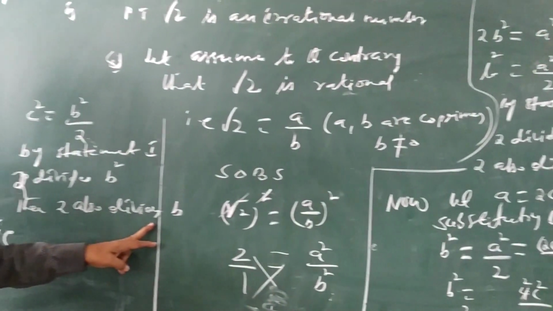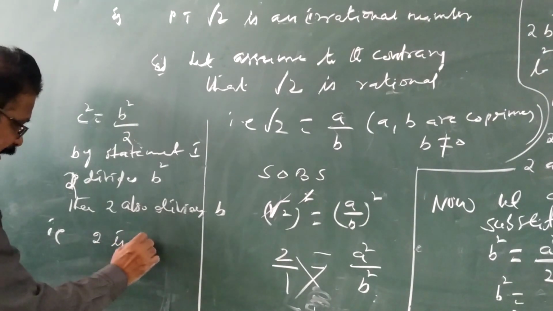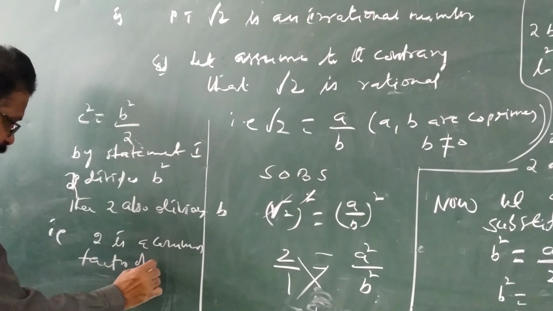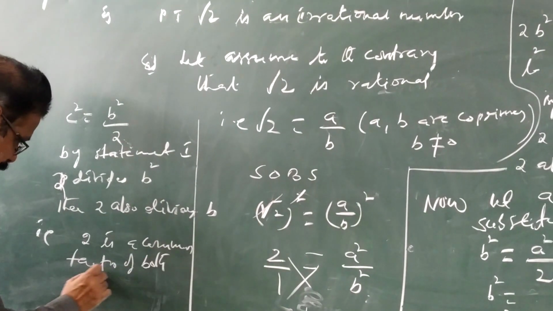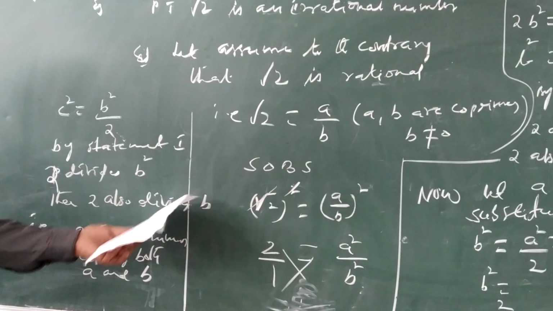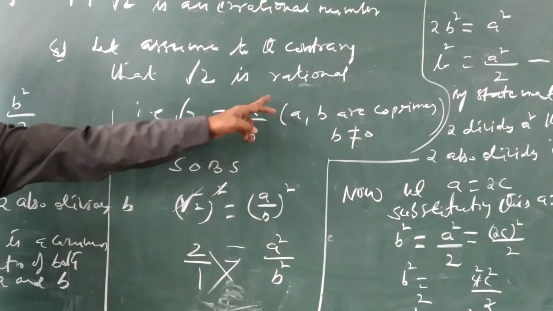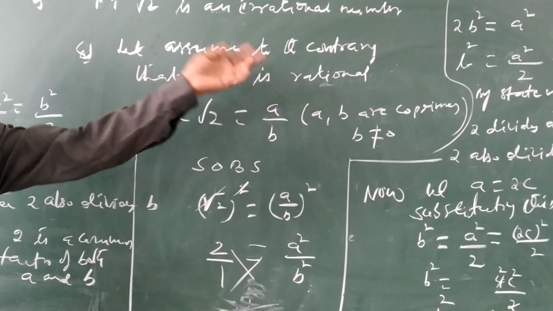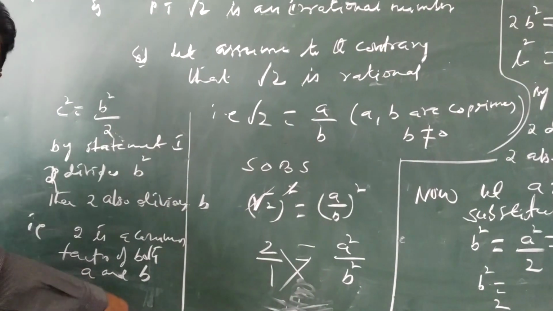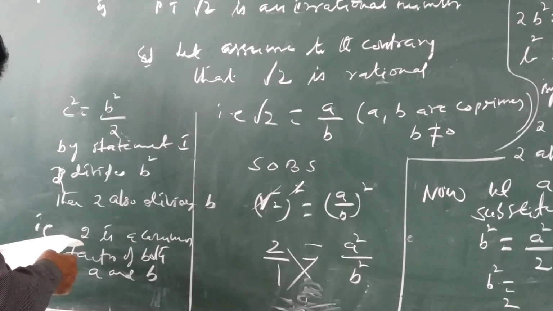2 divides b also. It means 2 is a common factor of both a and b. Why? 2 divides a, 2 also divides b, so 2 is the common factor. According to our definition, a, b are co-prime numbers, so a, b should have only one common factor, 1. Other than 1, here 2 is a common factor. That is why it is not a rational number. Therefore, it is not a rational number.